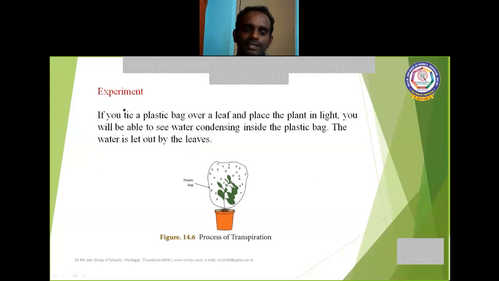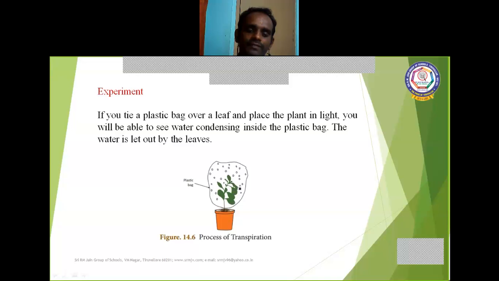Next, one small experiment to prove transpiration. See the diagram, see the picture. This is a potted plant, and above that plant, we cover it tightly with a polythene bag, and we keep this potted plant as it is.